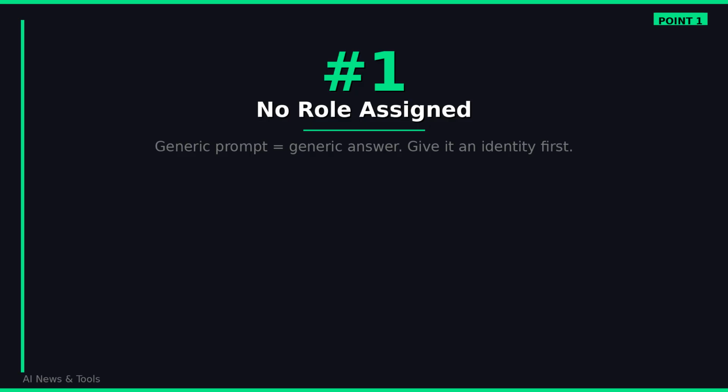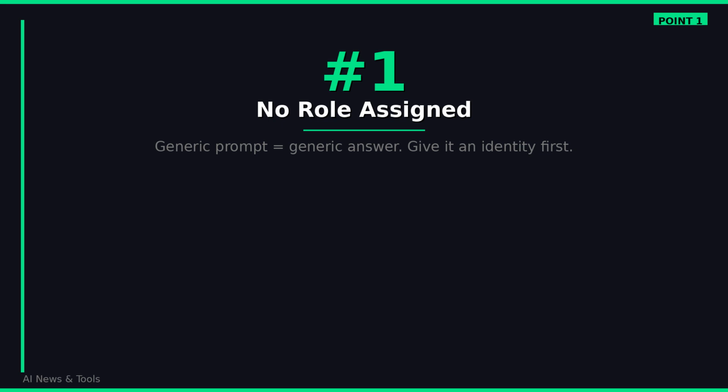Mistake number 1. You are not giving ChatGPT a role. When you open a blank chat and type a generic question, you get a generic answer. The model has no context for who it is supposed to be talking to or what kind of output it should produce. Fix this immediately.